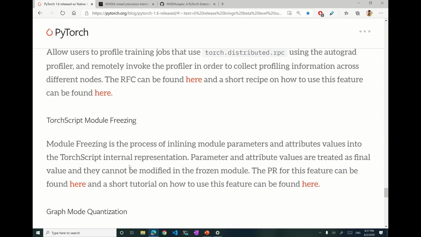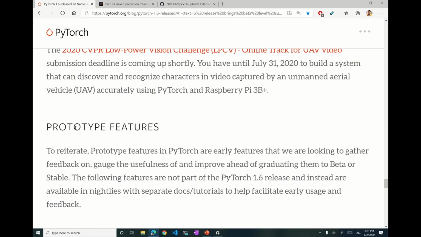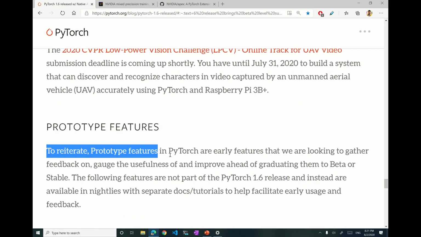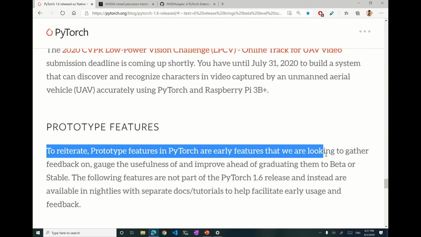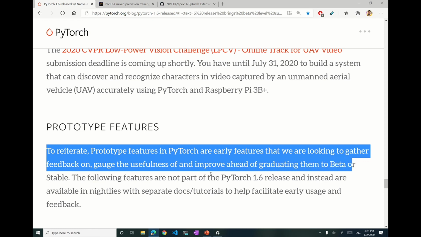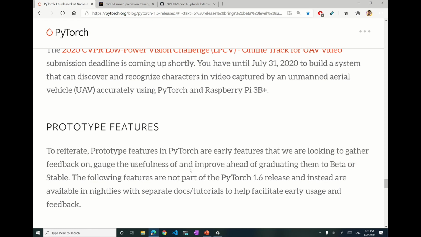Yep, and let's see what else they have. They have some prototype features. To reiterate, prototype features in PyTorch are early features that we are looking to gather feedback on, gauge the usefulness of, and improve ahead of graduating them to beta or stable. Basically, they are not available in PyTorch 1.6.